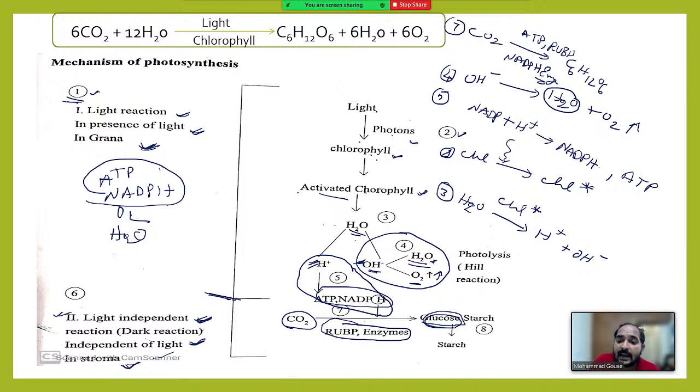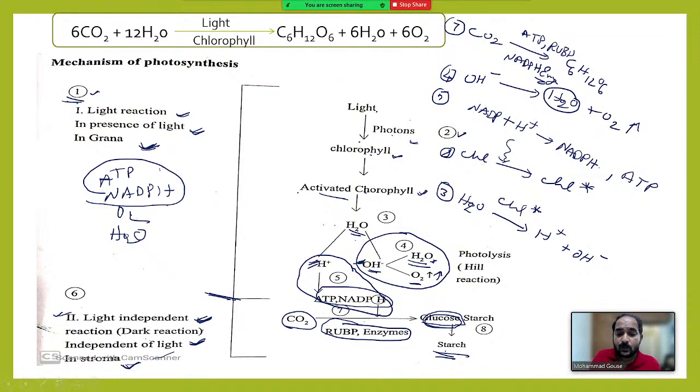Okay. And the last one, eighth one, this glucose is converted into starch and stored in the plant. This is simply the mechanism of photosynthesis. And this starch later transformed into sugars and transported to various body parts. And in the various body parts of the plant, these starches are later converted into proteins and fats, all those. So this is regarding the mechanism of photosynthesis.